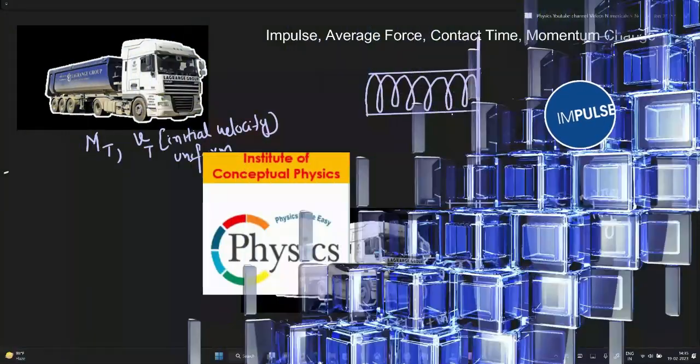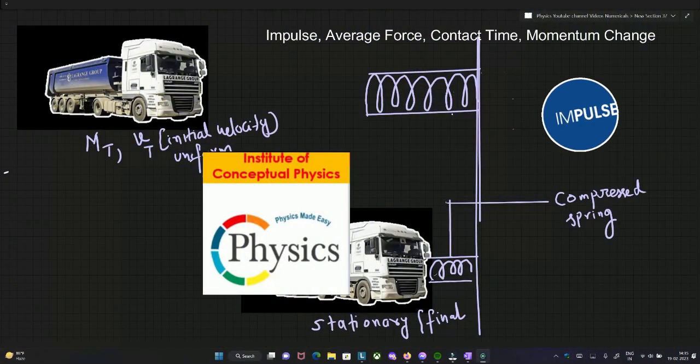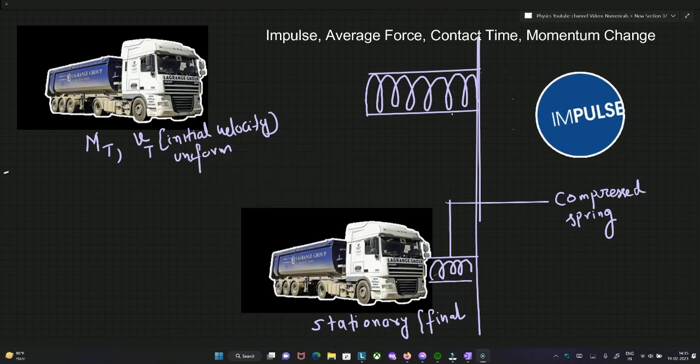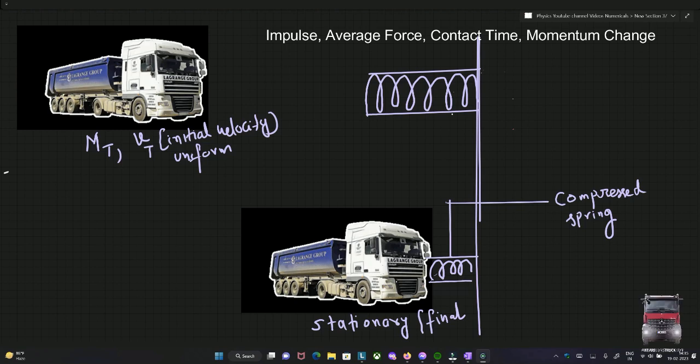Good morning. This question is for the students who are doing mechanics. It is the topic of impulse and average force. You can see the situation. The truck is initially moving with a velocity vt and is fast approaching a buffer.